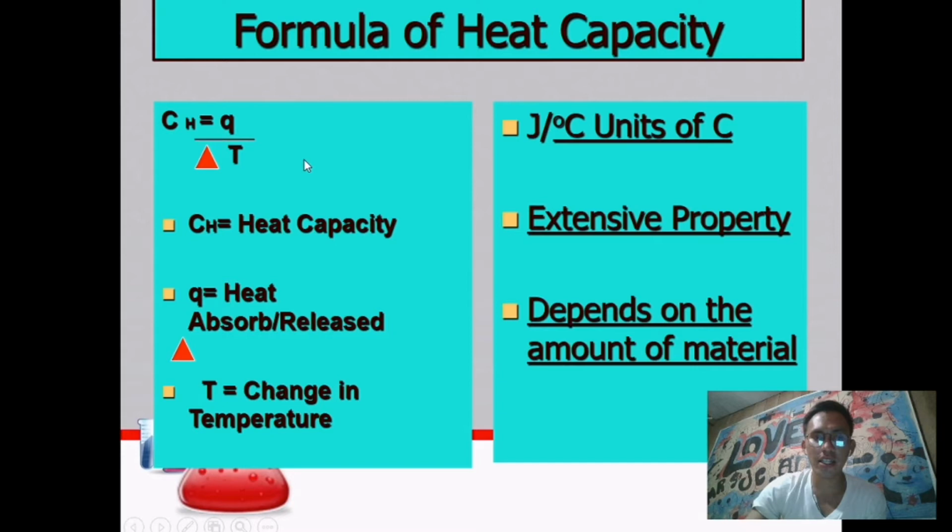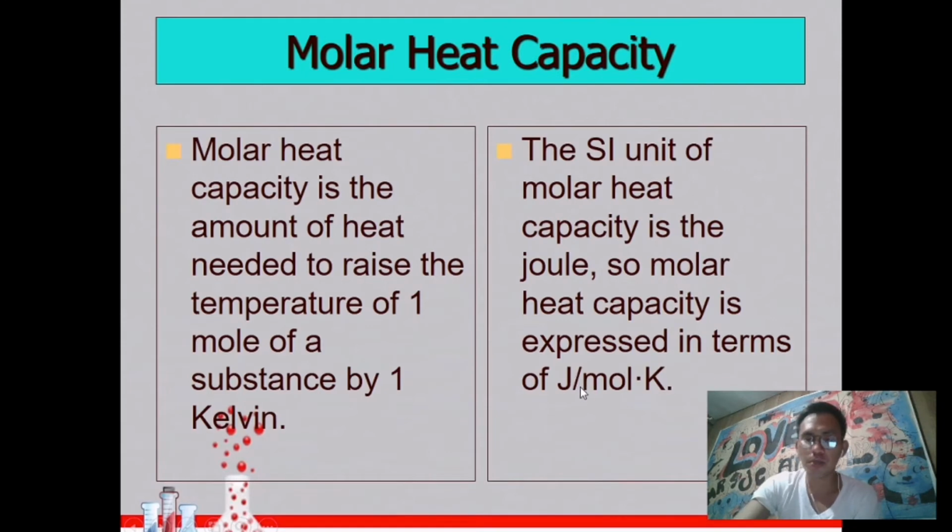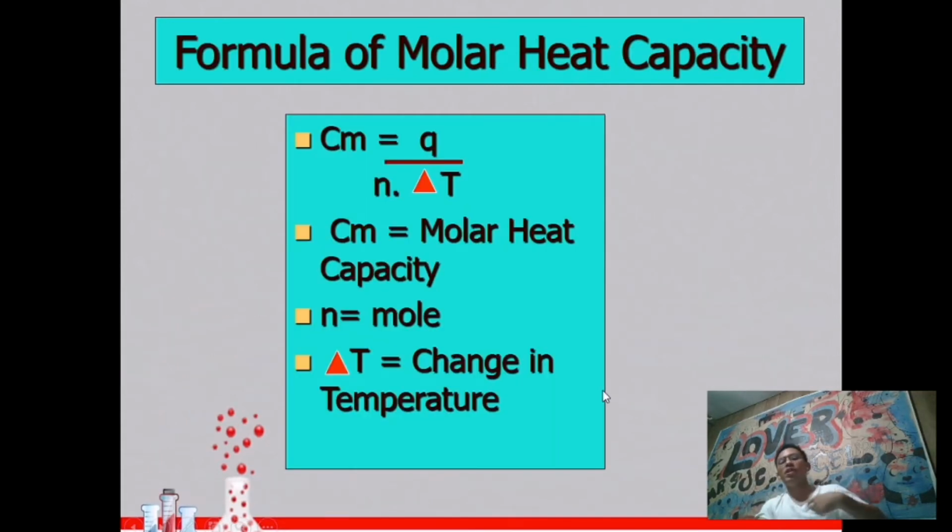Let's remember that. So next, we have here the molar heat capacity. Molar heat capacity is the amount of heat needed to raise the temperature of 1 mole of a substance by 1 kelvin. So in molar heat capacity, we are also referring to the mole of a substance. The unit for molar heat capacity is expressed in joules per mole per kelvin. So what is the formula of molar heat capacity? The formula of molar heat capacity is this.